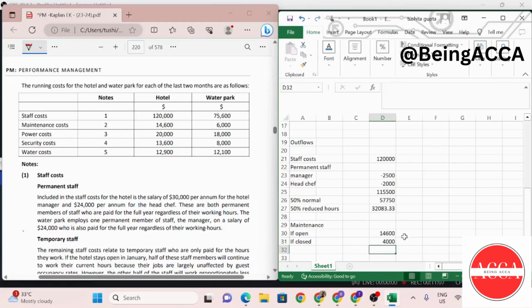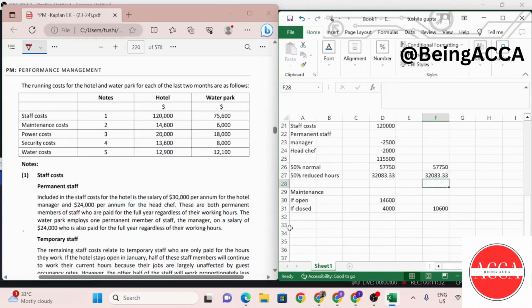So my incremental that I'm going to have to pay, because in the requirement we are all asked about the incremental things that we are going to be getting and how much incremental we are going to have to pay. So this is 10,600, and 50% normal incremental will have to be paid if we keep the park open, and 50% reduced hours will have to be paid if we keep the park open. Then we have our power costs.